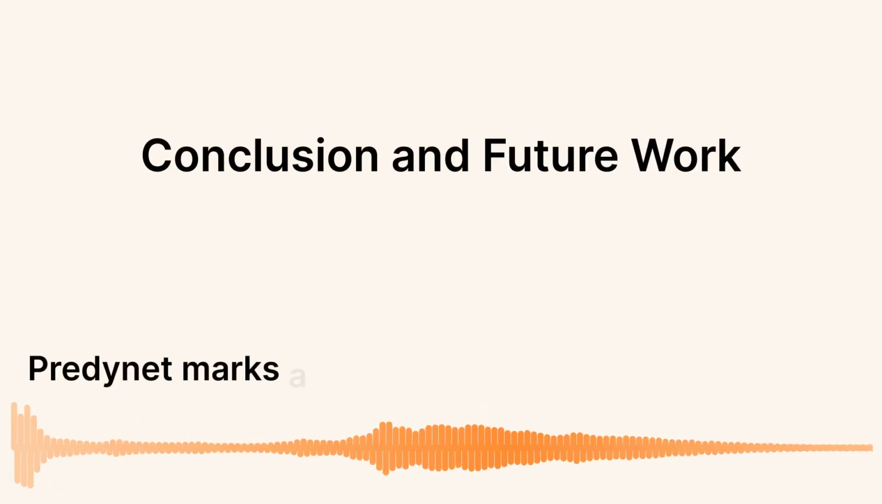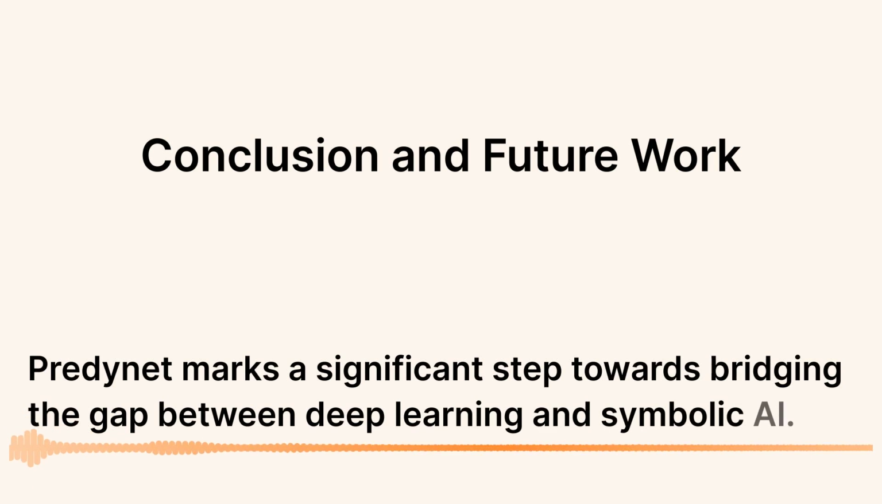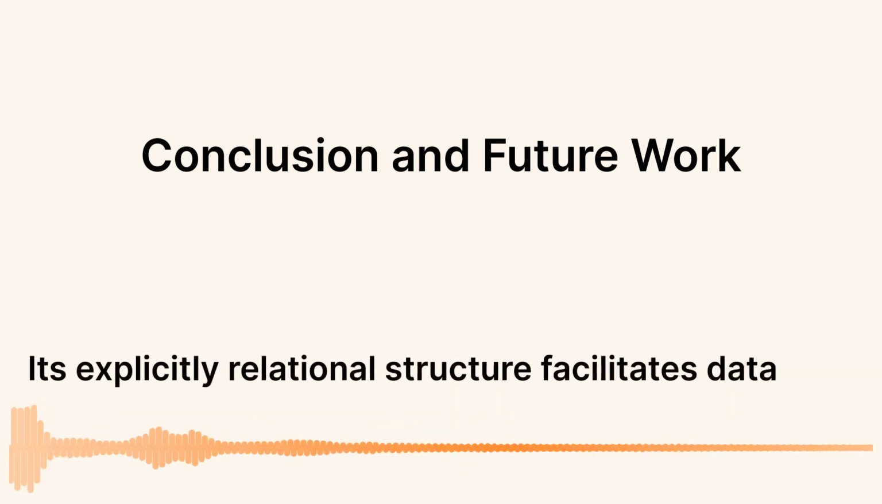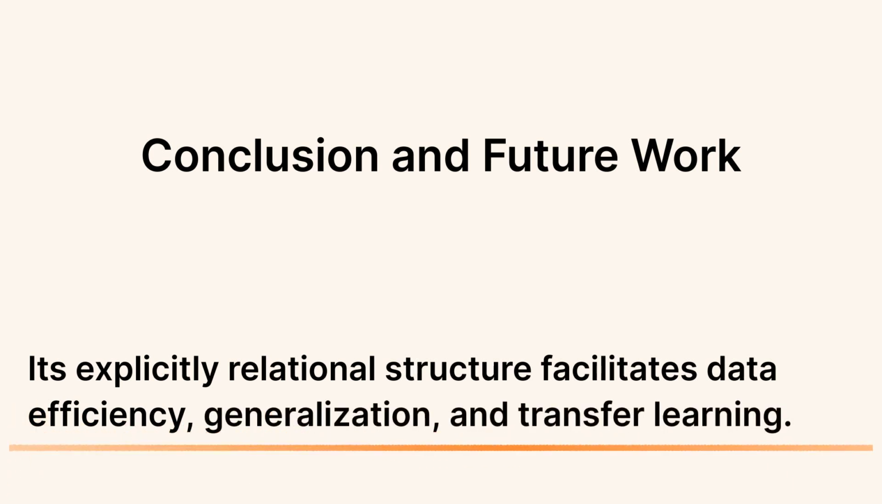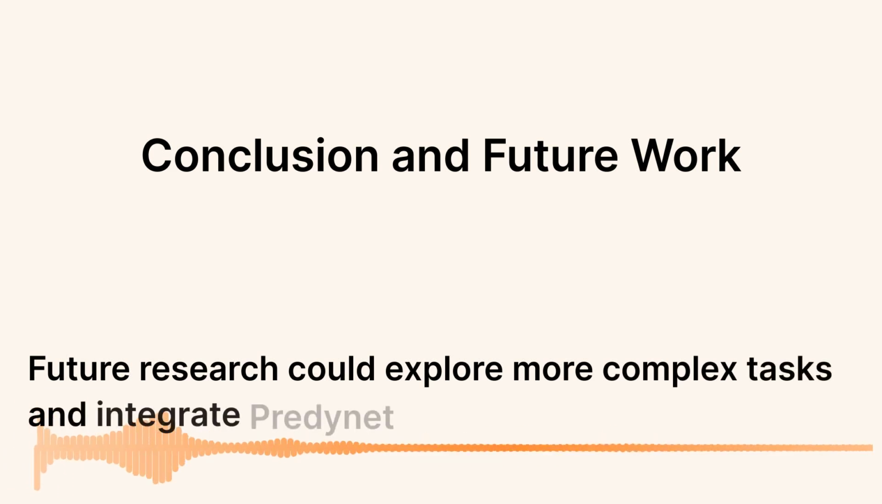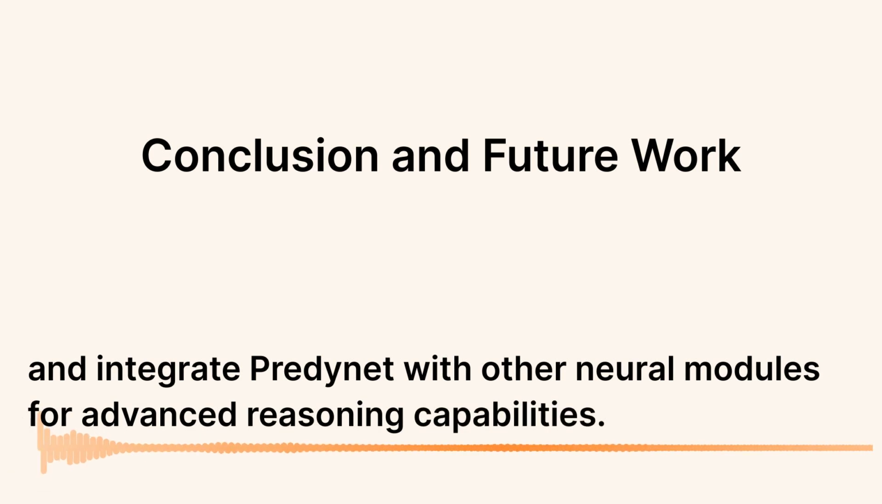PrediNet marks a significant step towards bridging the gap between deep learning and symbolic AI. Its explicitly relational structure facilitates data efficiency, generalization, and transfer learning. Future research could explore more complex tasks and integrate PrediNet with other neural modules for advanced reasoning capabilities.